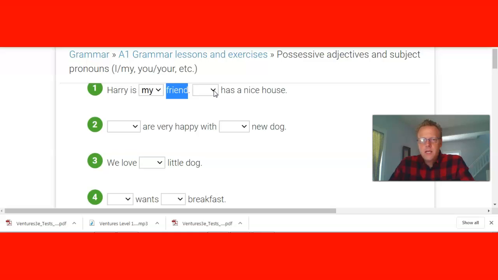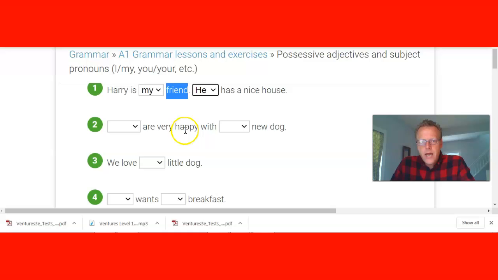Blank has a nice house. Is it a possessive adjective or is it a subject pronoun? Well, if it's a subject pronoun, it should be acting like a subject. And sure enough, it is. He has a nice house. This is the subject in this sentence. Okay.